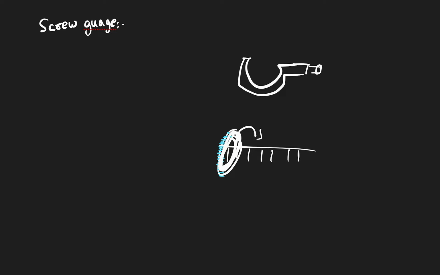So when this screw rotates one time, it covers some distance on this main scale. Suppose my screw travels 0.1 centimeter in one rotation. When I rotate the screw one time completely, it moves that distance, and this is known as pitch. So what is the meaning of pitch? Pitch means when I rotate the screw one time completely, how far does it go? That is called pitch.